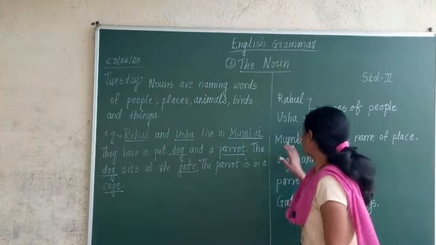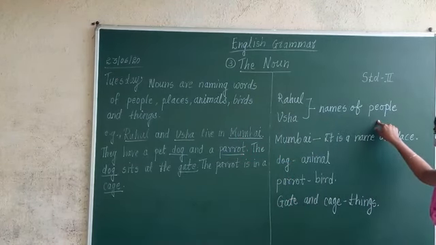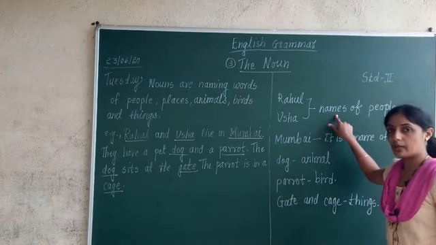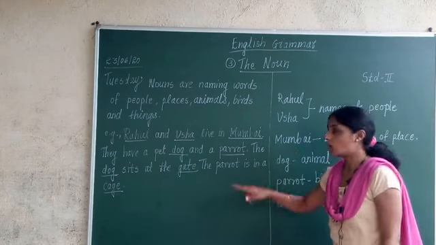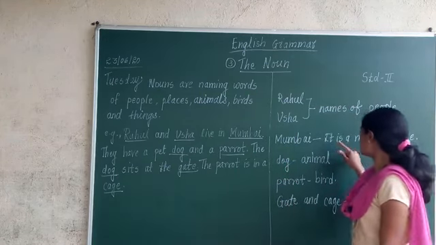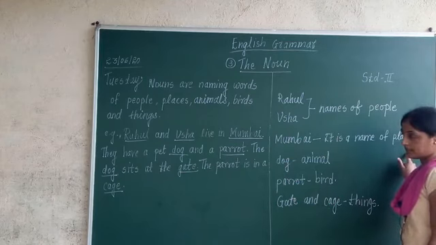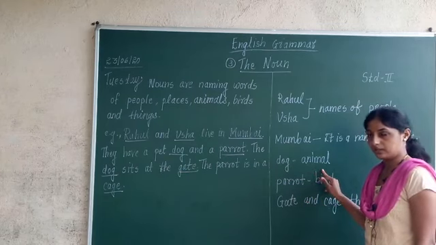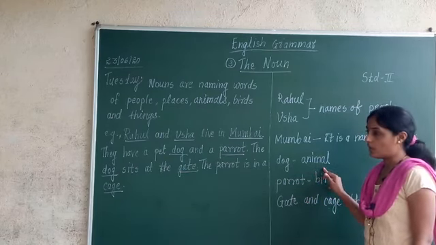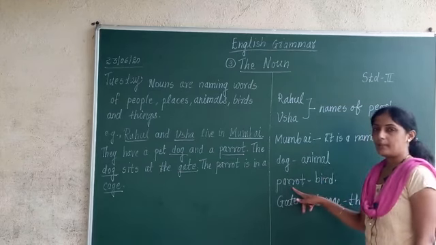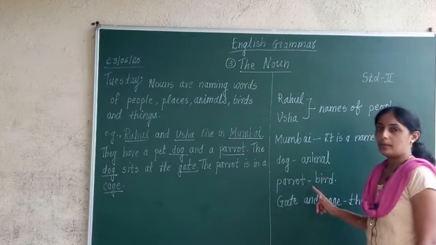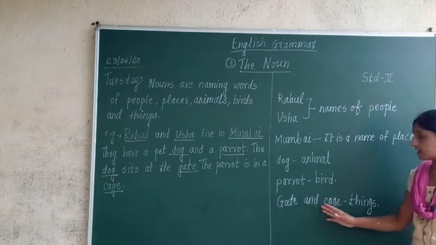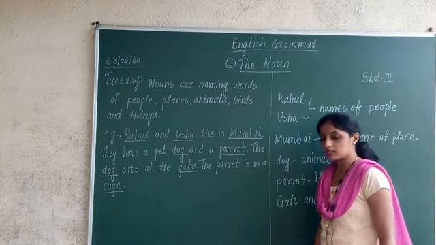Then Rahul and Usha. Rahul and Usha are what? Names of people. Correct? There is a name of a boy and a name of a girl. Mumbai is a name of place. Dog is an animal, name of an animal. Parrot is what? Parrot is a name of a bird. Next one is gate and cage. Gate and cage are what? They are names of things.